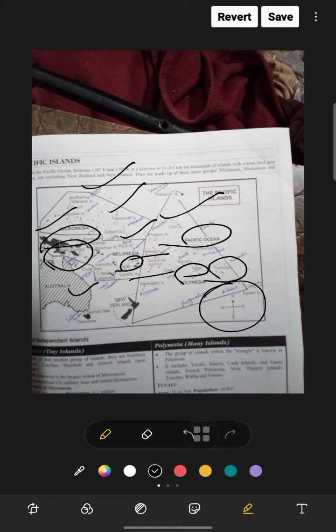So in Micronesia, Guam is the largest island. Okay, Guam is an important military base and also a tourist destination. There are many islands like Mariana, Caroline, Marshall, Gilbert, Kiribati, and population is 1.1 million and area 702 square kilometers, and the capital is Palikir. The Micronesia capital is Palikir. Okay.